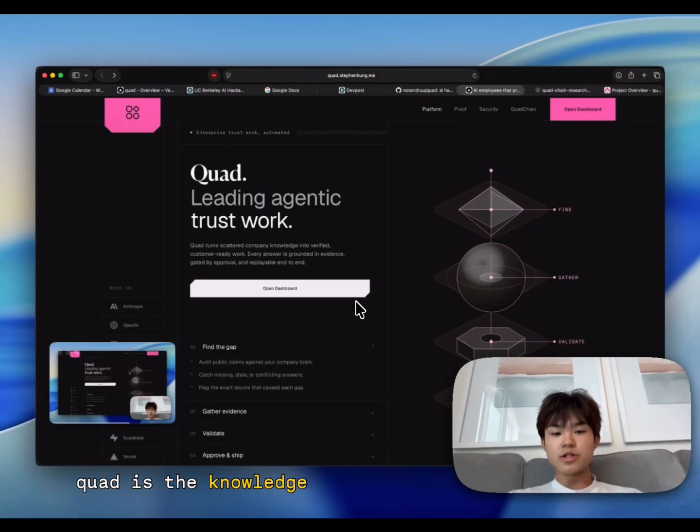This is Quad. Quad is the knowledge infrastructure for AI agents. The problem is that every company has a huge gap between what it knows internally and what agents can actually access, verify, and act on.